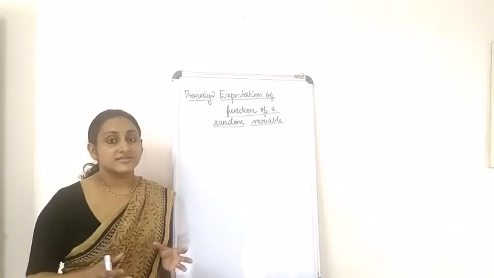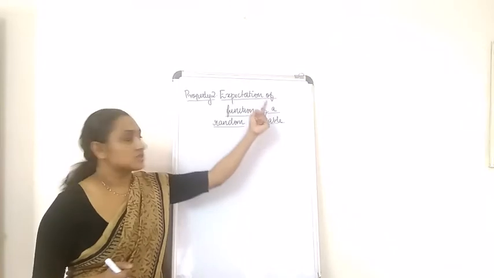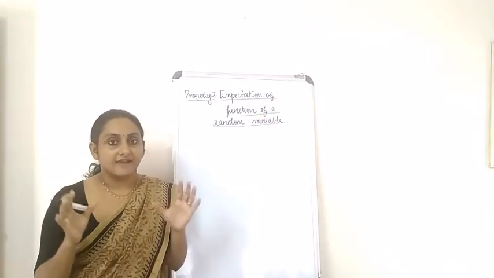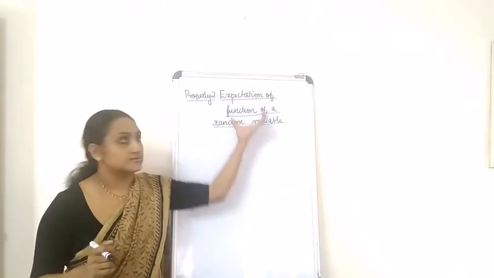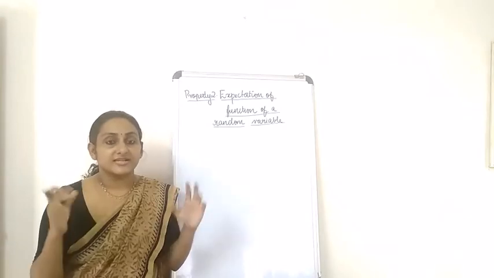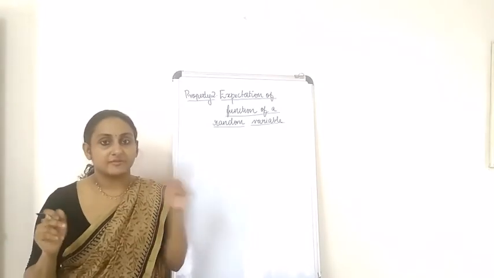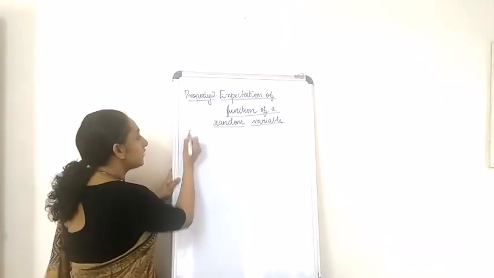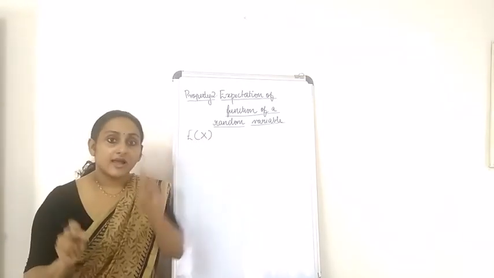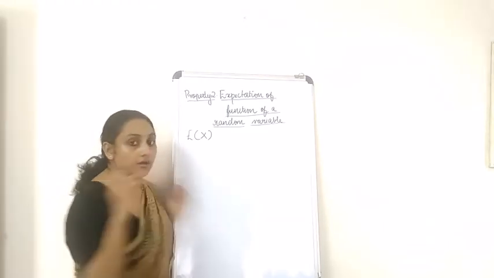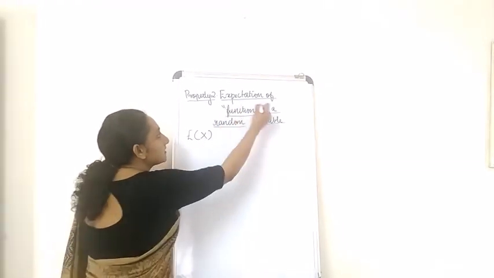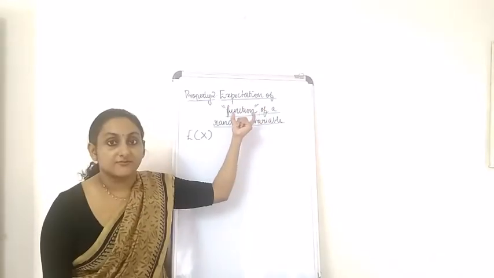Next we are going to study about the expectation of function of a random variable. Now let's have a look at what this sentence means. Till now you studied expectation of a random variable. That means you have studied about E of x. Now you are going to study about expectation of function. So this comes in function.